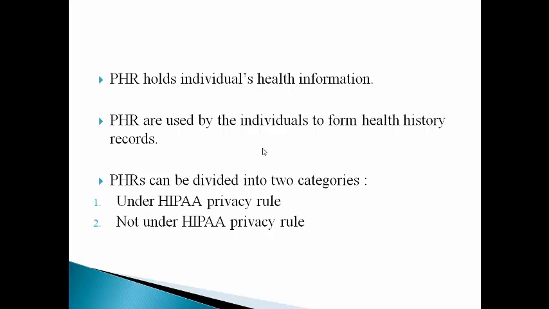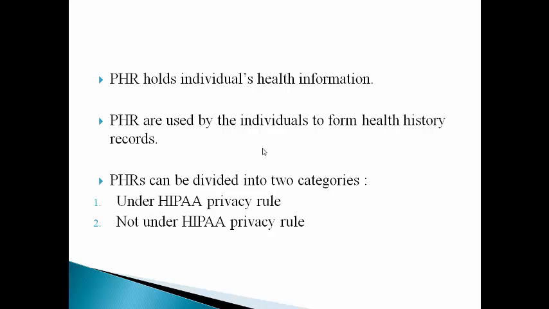PHRs are used by the individuals to form health history records. The individuals maintain the PHRs to store all the health records in it: the past medication given for their sickness and all, and the present health condition, the tests, the results of them and all.